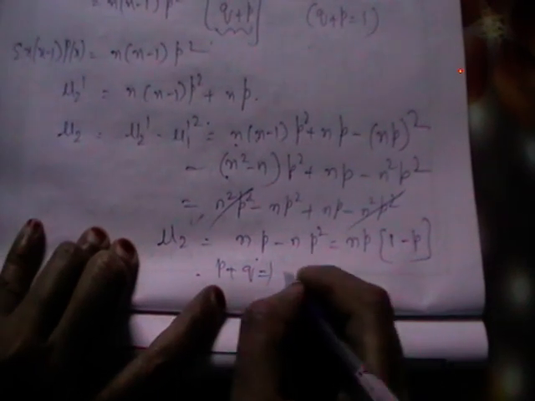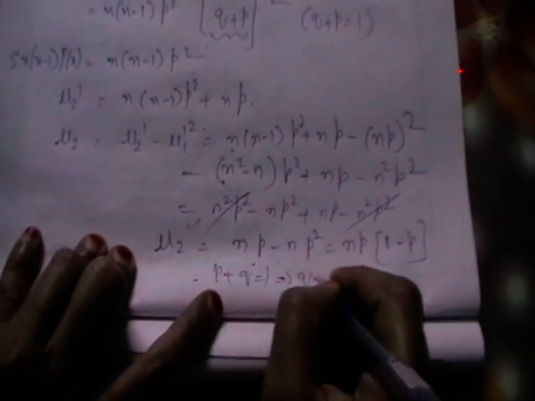I think we can take out np common from this, we will be with 1 minus p. So we know that p plus q is 1. So what will be from this? q will be 1 minus p. Using that, the variance will be npq. So we got variance of binomial distribution as npq. So the first two moments of binomial distribution are derived.